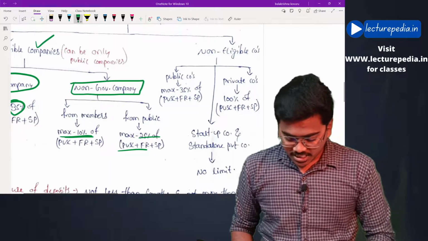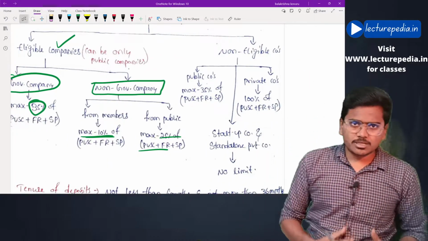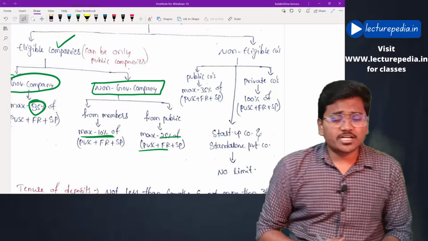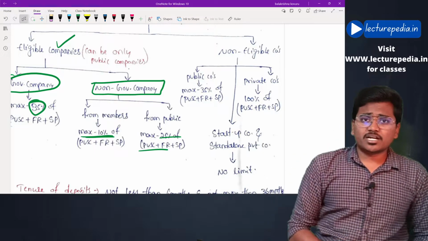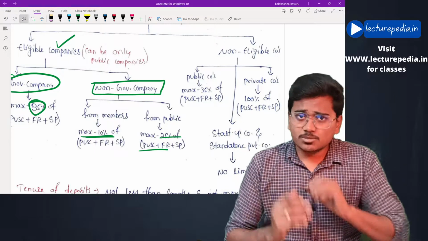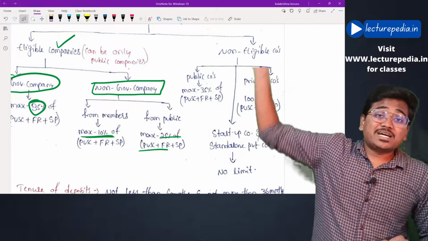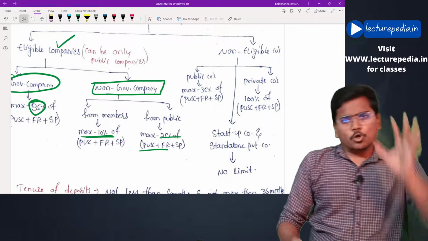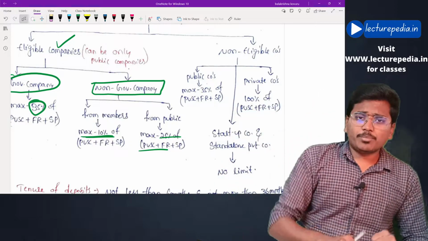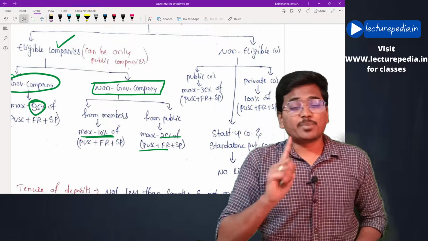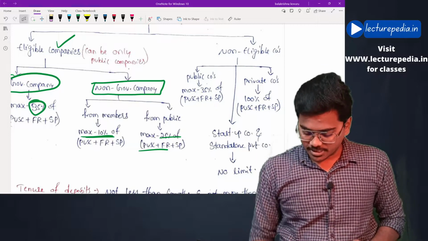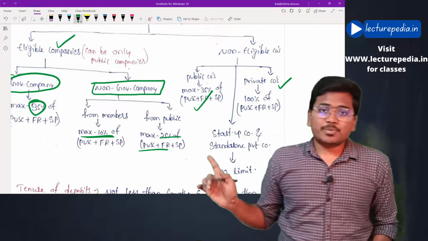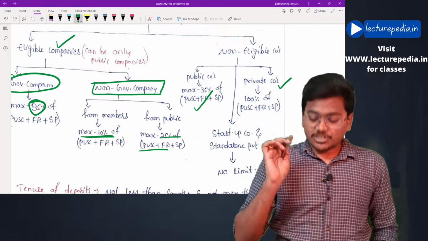Now going to non-eligible companies. Even among non-eligible companies there will be public companies. If their turnover is below 500 crores, if their net worth is below 100 crores, then they will be non-eligible companies. Now for a public company which is a non-eligible company, the maximum amount of deposit that it can raise both from members and from public together is 35% of paid up share capital, free reserves plus securities premium. And a private company can raise 100% of paid up share capital, free reserves plus securities premium.